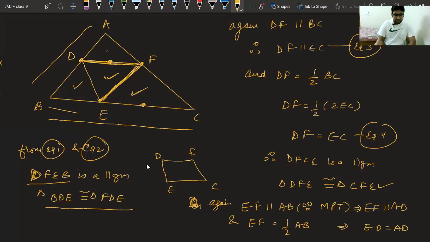Yes, you have to write the reason. Reason is very simple. In a parallelogram, that is my mistake, sorry. I should have written the reasons also. Here, the reason is because in a parallelogram, the diagonal divides it into two congruent triangles.